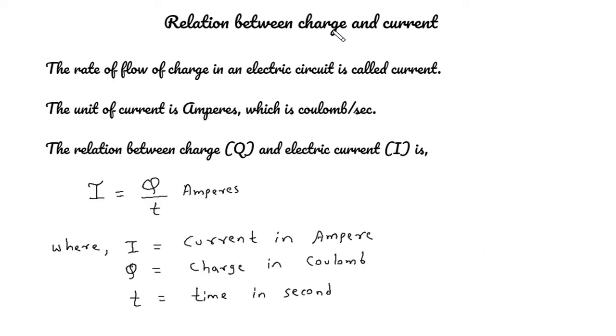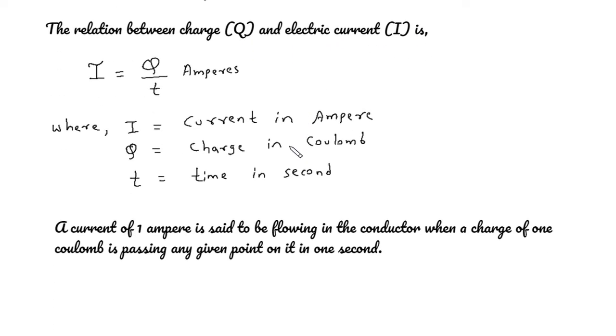Relation between charge and current. The rate of flow of charge in an electric circuit is called current. The unit of current is amperes, which is coulomb per second. The relation between charge Q and electric current I is I equal to Q upon T amperes, where I is the current in ampere, Q is the charge in coulomb and T is the time in second.